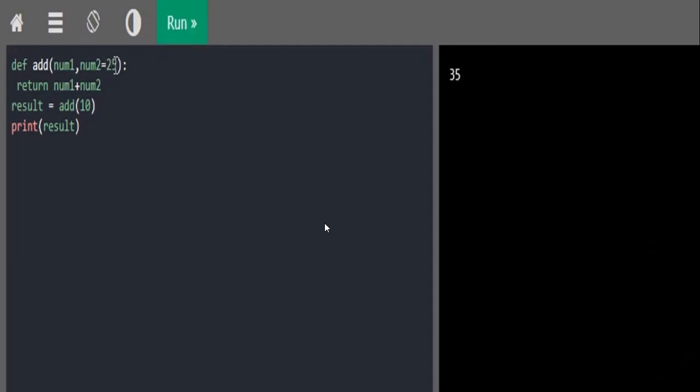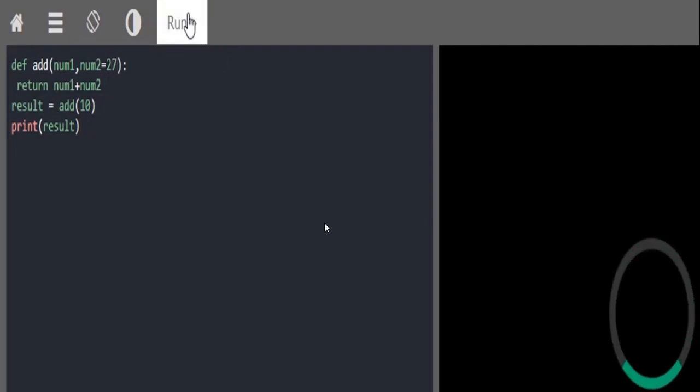Now let me try changing my default value from 25 to 27. So now num2 will be assigned the default value 27. So my output would be 37.